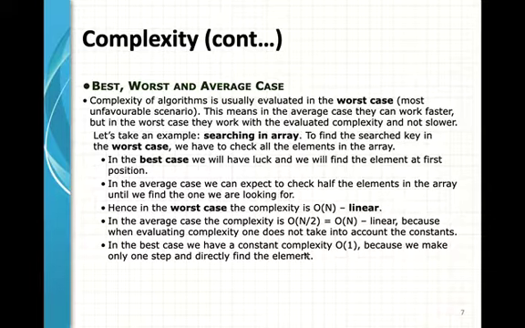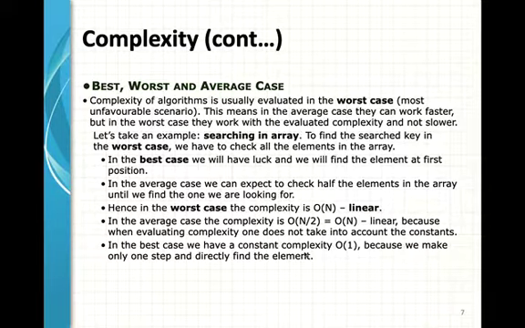So if we are taking the complexity of an algorithm, then there may be three kinds of complexity: best, worst and average.